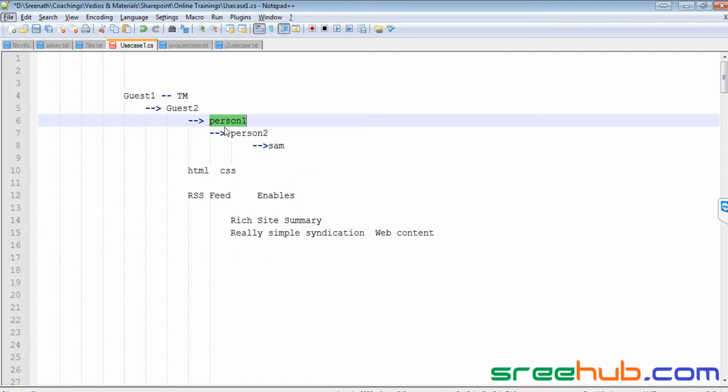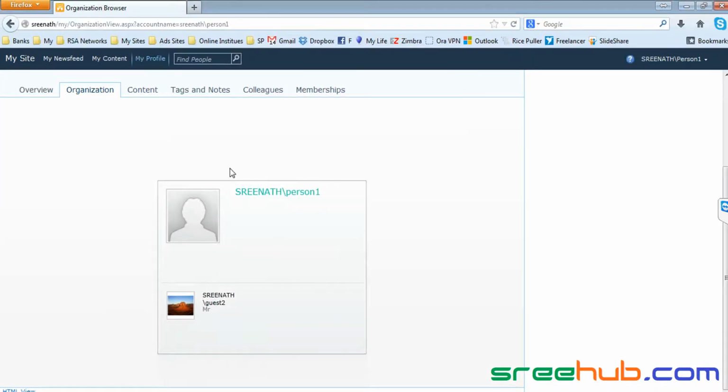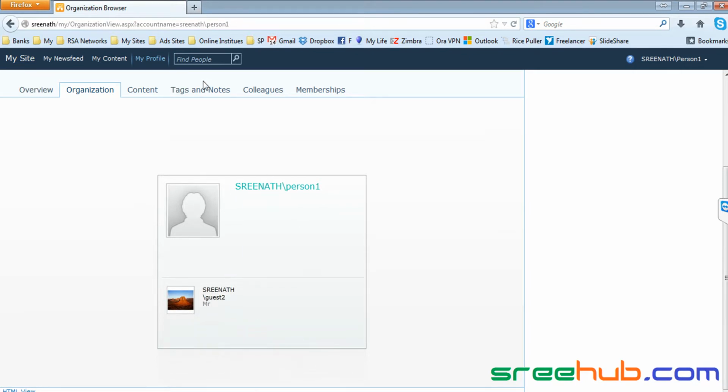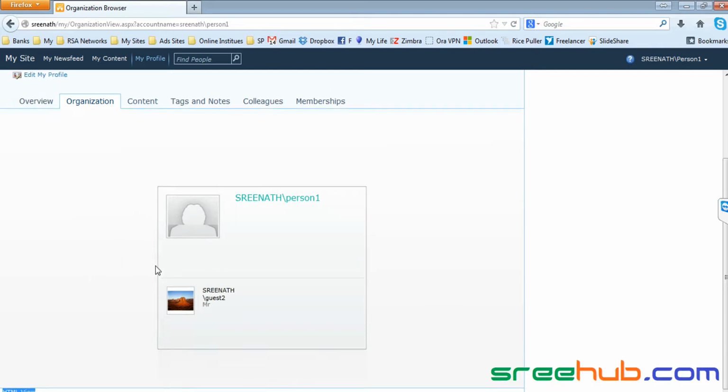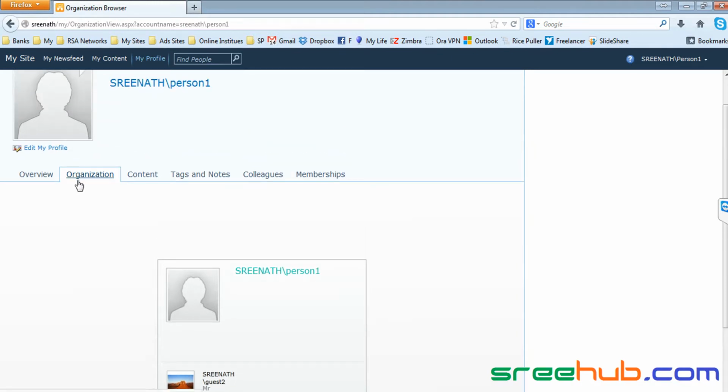But as of now, we don't have a complete tree structure of everyone, so you can see only one level of your hierarchy. Basically, this tree will be very big, spreading horizontally and vertically across the organization. You can see each person's profile page links, and it will show how you are connected to your immediate colleagues and colleagues above, so the complete organization is under the organization content here.